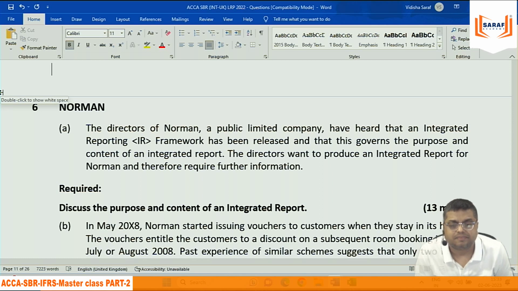Yes, Jinson. Sir, will carbon footprint be included in integrated reporting?